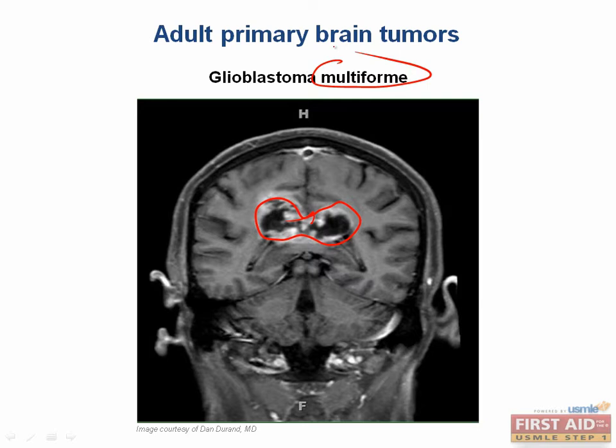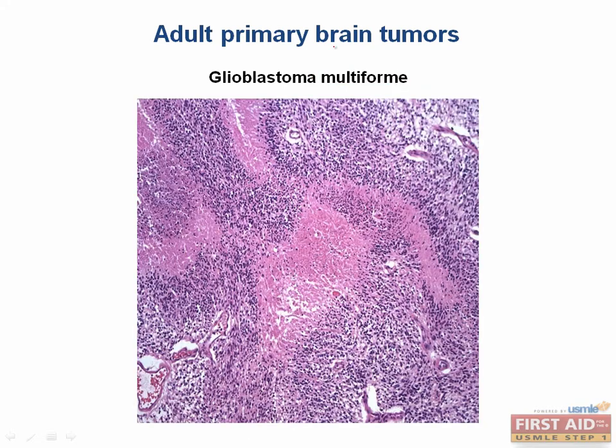Now, its size can lead to areas of necrosis as well as hemorrhages. Histologically, you'll see a lot of cellularity, as you can see here, as well as pseudopalisading pleomorphic cells with nuclear atypia. The pseudopalisading, you can kind of see outlined here.